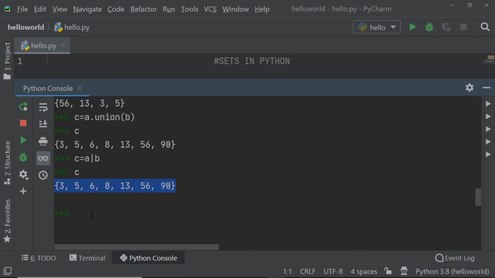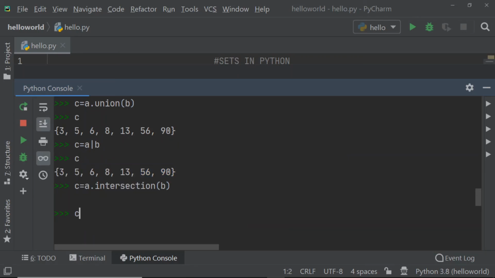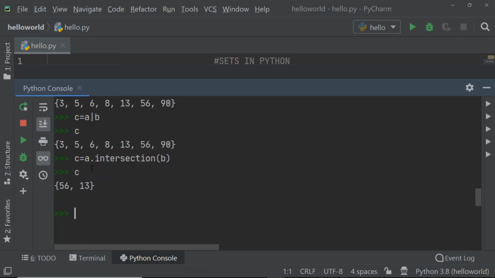Now we will try the intersection. So for intersection, what I have to do, C is equal to, again same, A dot intersection is the method name, and that is B. So if I print C now, intersection is nothing but it will list the numbers that are common in both the sets. Right now I have two numbers in common, that is 56 and 13. So I have listed the output as 56 and 13.